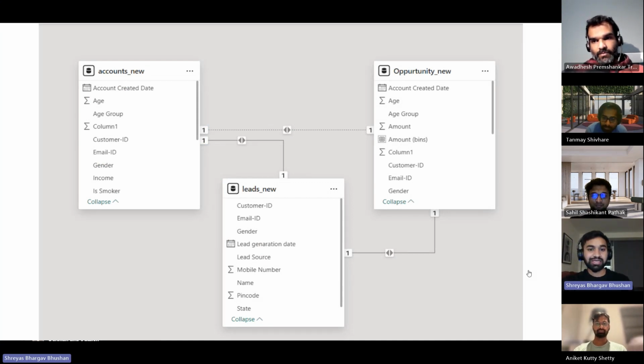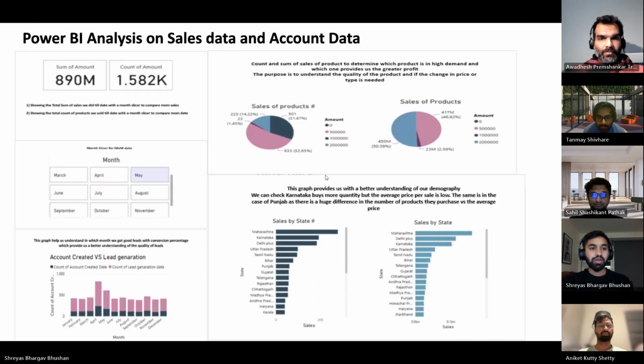Now let's look at how the sales data has performed over the specified period and what things we can improve to improve our sales. This is the table connection that we have done across three data sets. That's a one-to-one connection. Now in this dashboard, you can look at how the sales of the ULIP, that is unit linked insurance plan, have been across the different features.